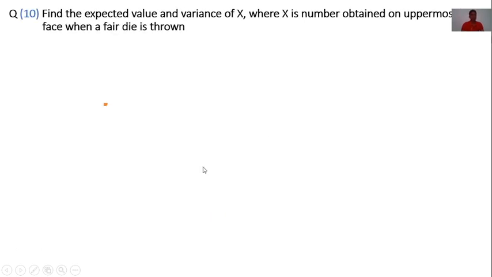Now some examples on mean and variance. Find the expected value and variance of x, where x is the number obtained on the uppermost face when a fair die is thrown. Its solution: let x be the number obtained on a throw.